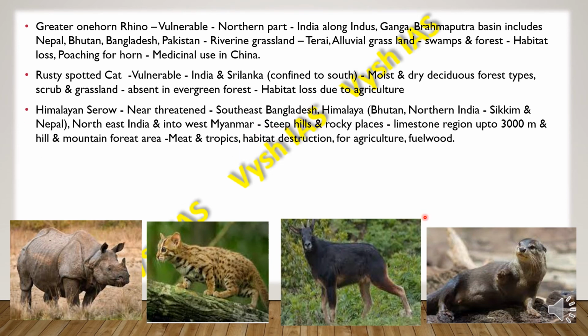Then we have the Himalayan serow. So it is near threatened. It is found in southeast Bangladesh, Himalaya, then in Bhutan, northern India, then Sikkim and Nepal. So also they are found in northeast India and also in west Myanmar. They are mainly found where there are steep hills and rocky places, and also limestones, and the region up to 3000 meters of elevation, and the hill and mountain forest area. This is forest area, I'm sorry for the spelling mistake.